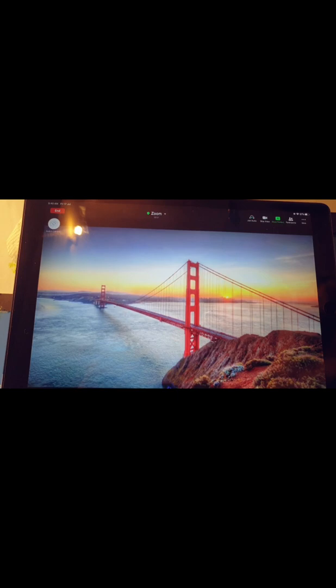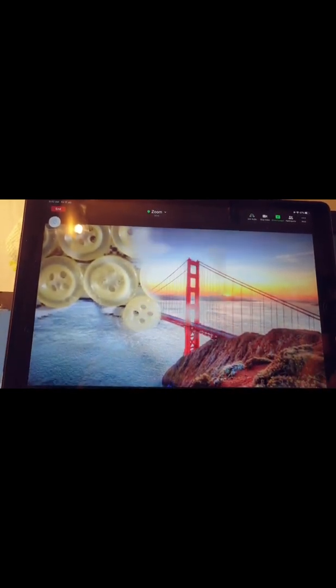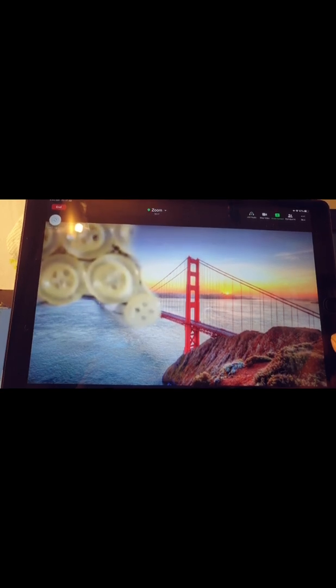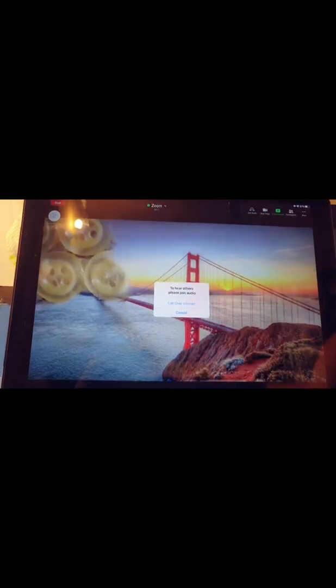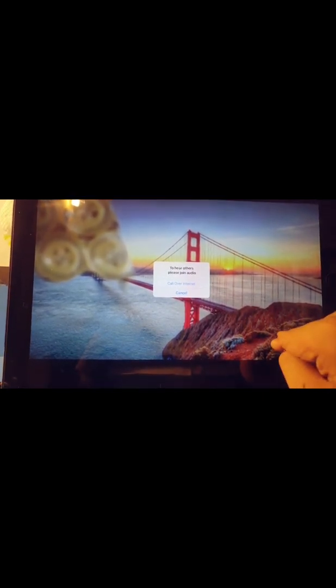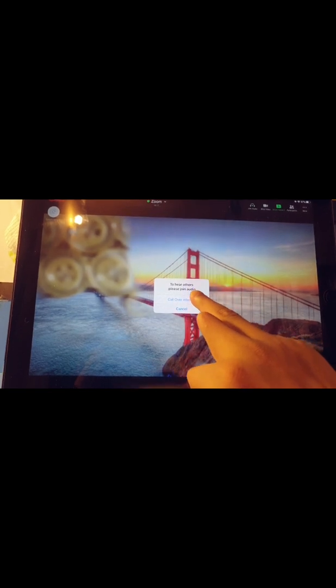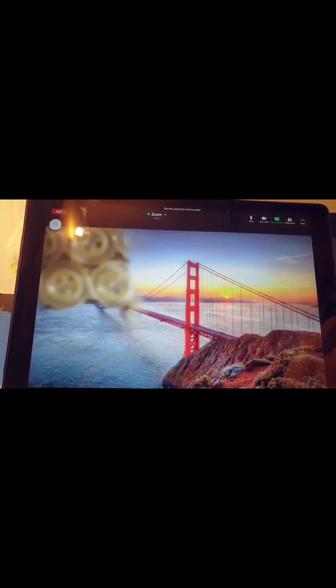So now at the top you can see you have options of more participants, share content, stop video, join audio. Join audio means I haven't joined the audio, so I can't hear anyone and no one can hear me. So to join the audio in a meeting, to listen to everyone, is very important. So I'll just join the audio.